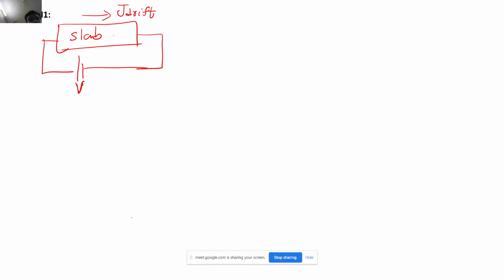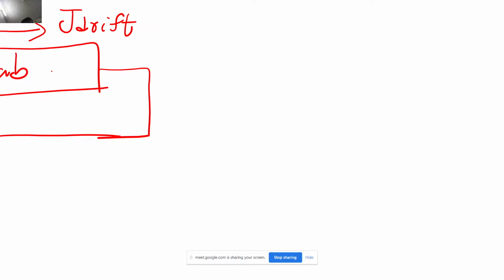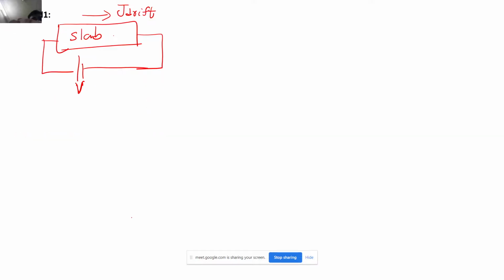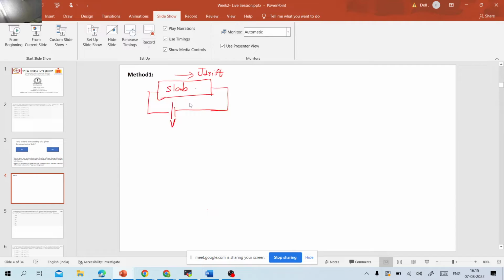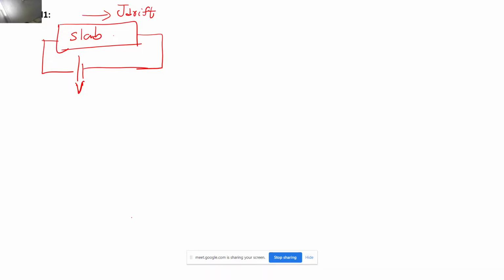Now, the electric field. Sorry, can you? Yeah, correct. So what is happening here? Okay. Sir, the figure is gone. Is it visible or not visible? Visible, right? Okay.